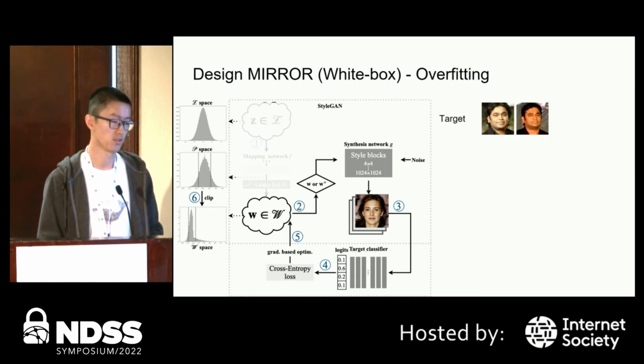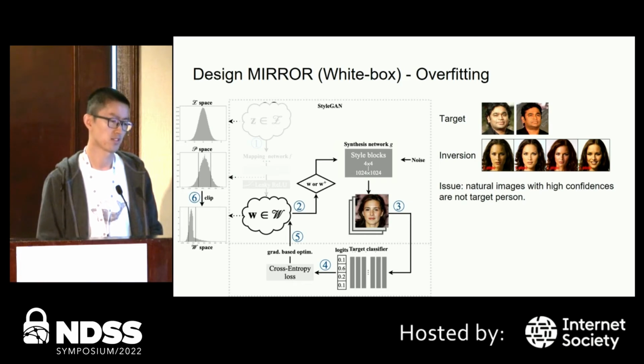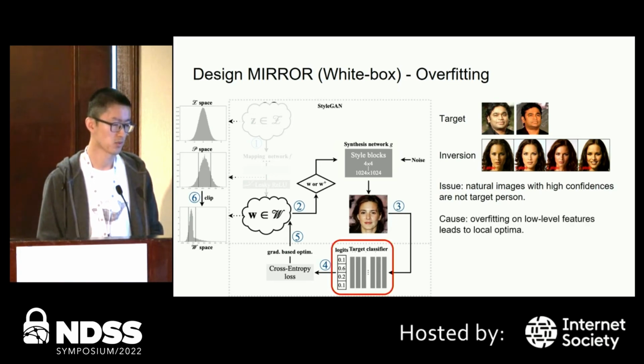Now assume we use the current design to invert a VGG16 model pre-trained on the VGGFace dataset. Here are two real images of the target person. Here shows the inversion result. We find that the natural images are very different from the target person, but the model gives them almost 100% confidence.